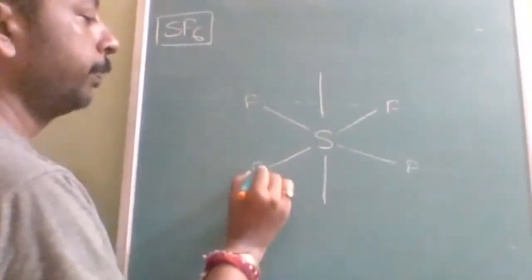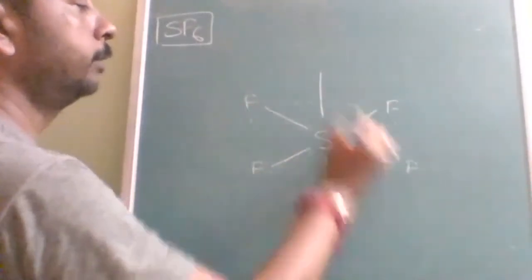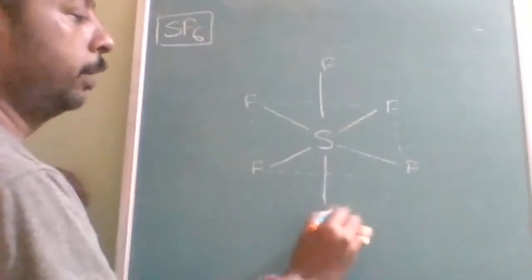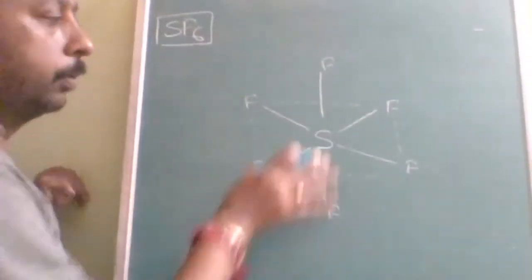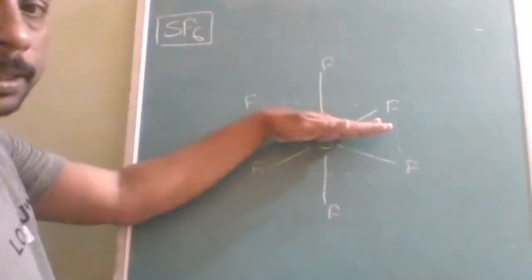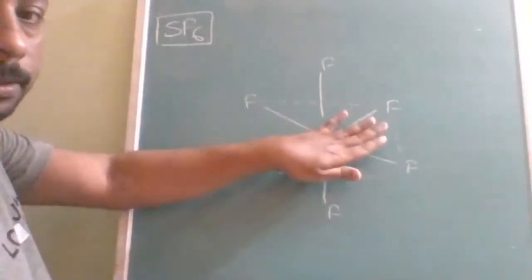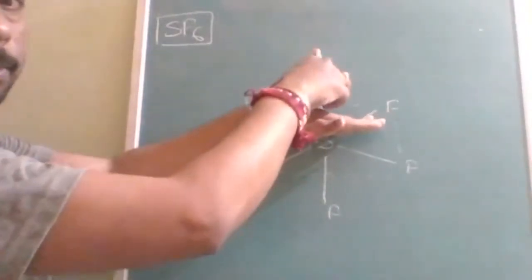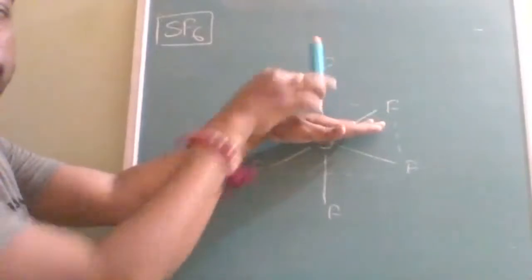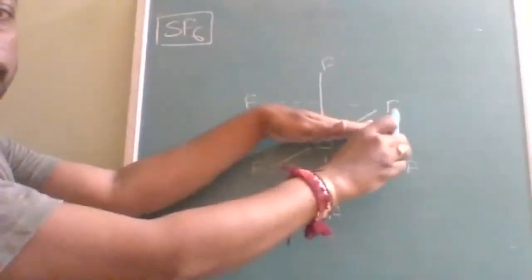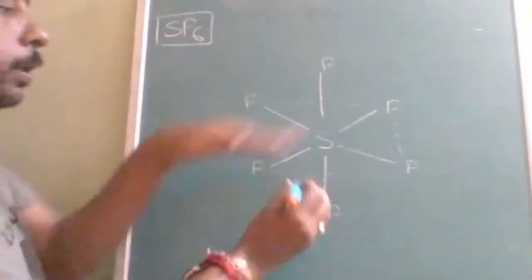SF6 has one orbital above and one orbital below. All 4 F orbitals will be in one plane, and this will be above, this will be below. All these fluorines are going to be on the same plane.